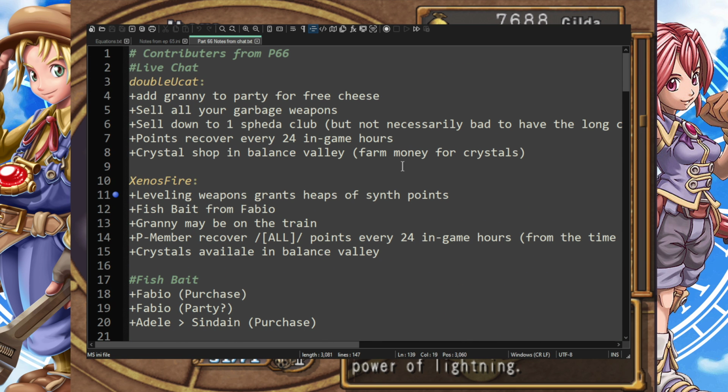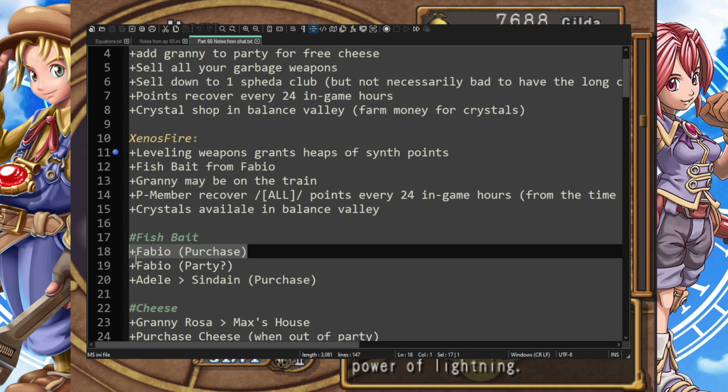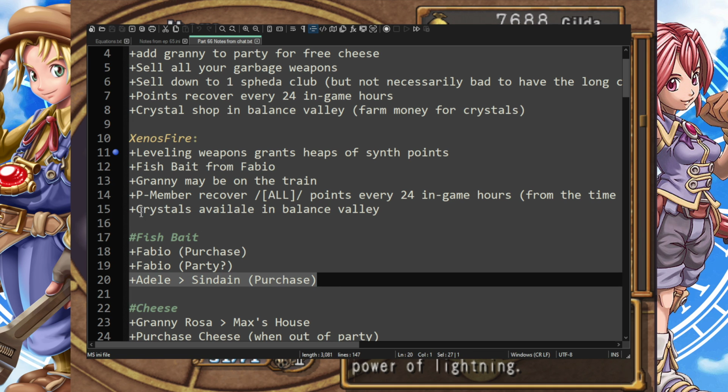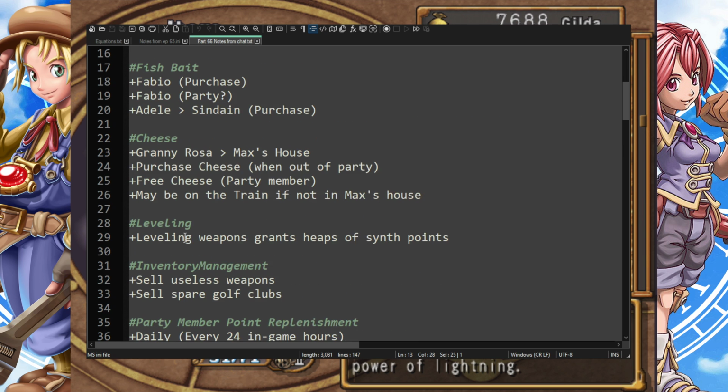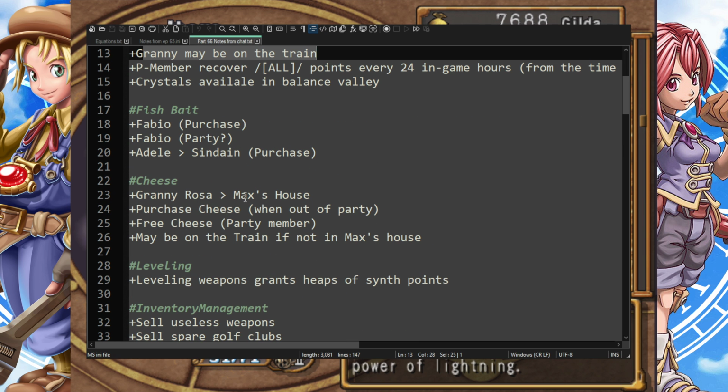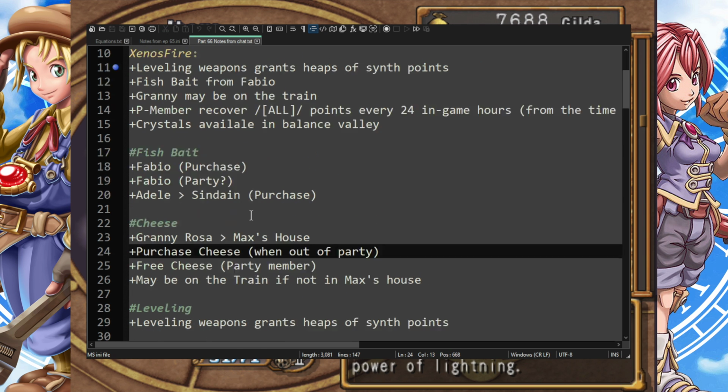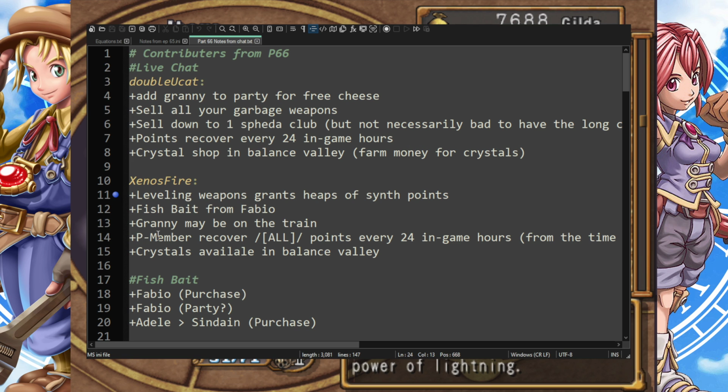Amazing. Anyway, I'm just going to give some people some more shout-outs. So, Xenos Fire for leveling weapons. Grabs you heaps of synth points. Absolutely. We can get some fish bait from Fabio. Amazing. Look at that. We have a whole category for that stuff. We have Granny might be on the train. So now if we go back down to Cheese, we could probably see that Granny somewhere there. Yeah, Max's house. Stuff like that, right? I love it.